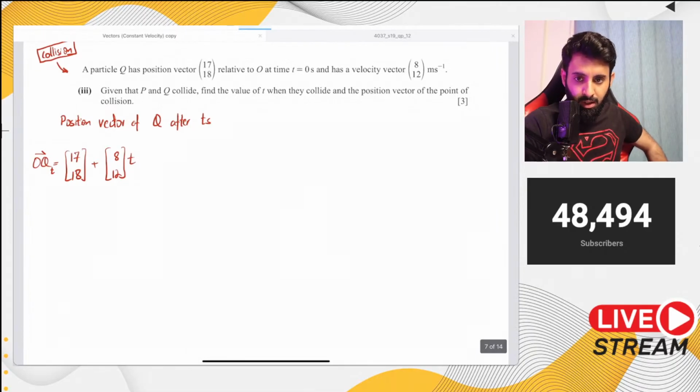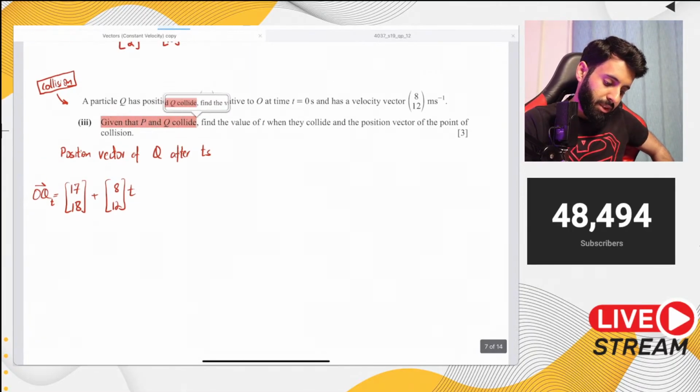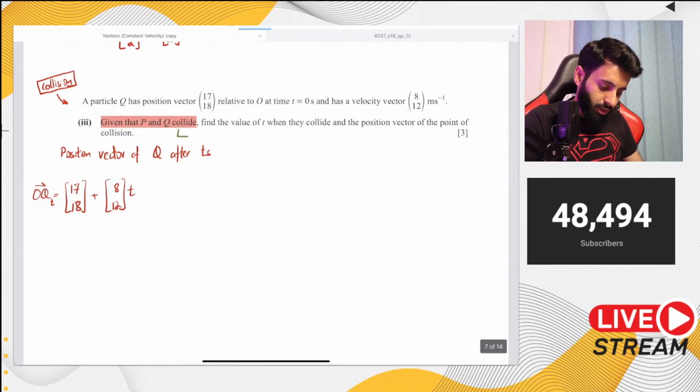Then it says given that p and q collide. Now every time the question says that the particles are colliding, what you do is you equate their velocity vectors. Remember, we equate the velocity vectors. All right, so here's what we're going to do.